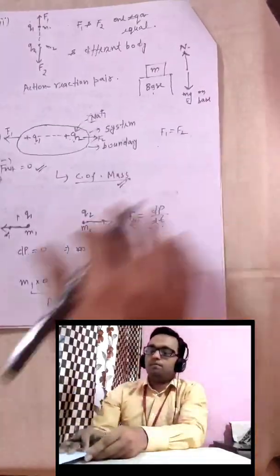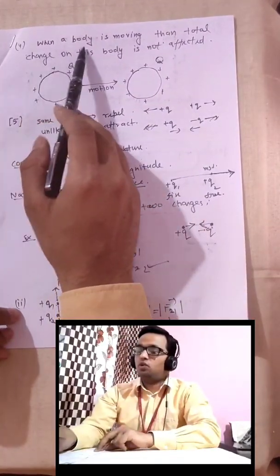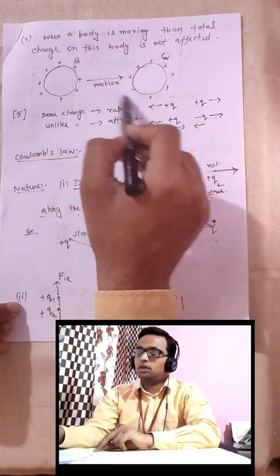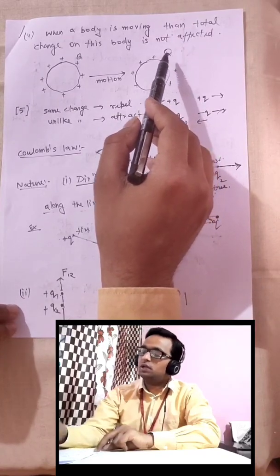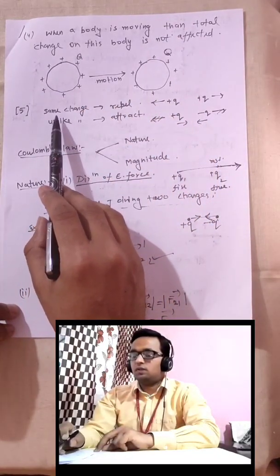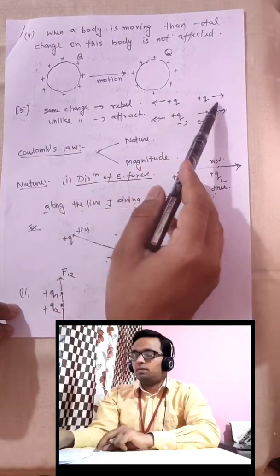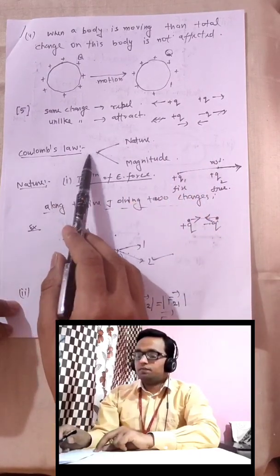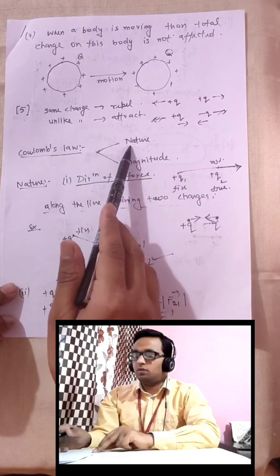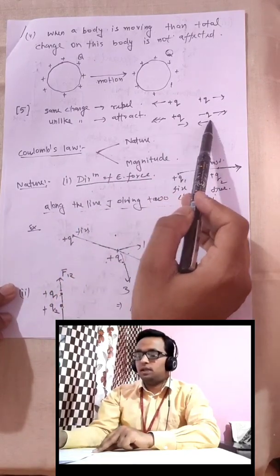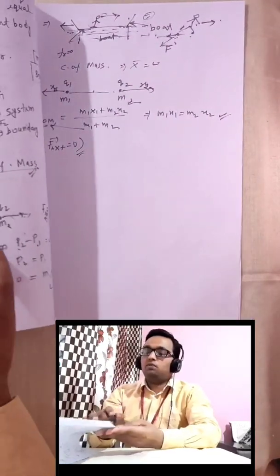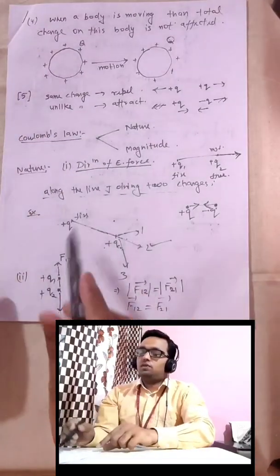So till now, let me tell you one more time what we have done. We have studied first of all the fourth property, that whenever we provide some charge to a body and it starts moving, there is no change in the amount of charge. Then the second property we have learned is that same kinds of charge, positive and positive, repel each other, and plus and minus attract each other. Then Coulomb's law comes here, and Coulomb's law gave an idea about which kind of force will act between them, its nature and magnitude. And for nature, how many points have we studied till now? Here 4 points. So what was the first point?